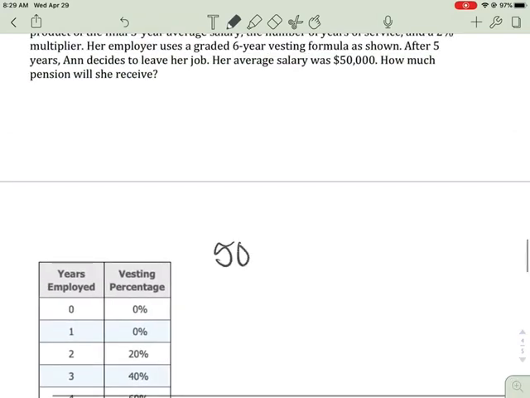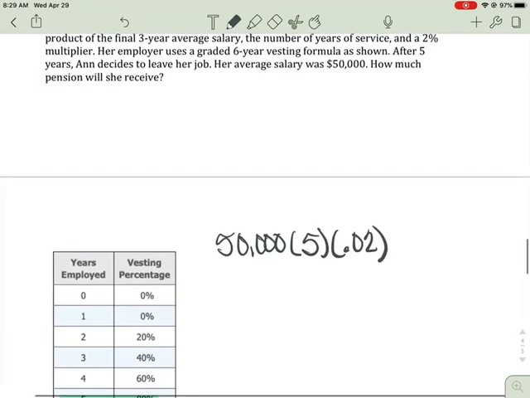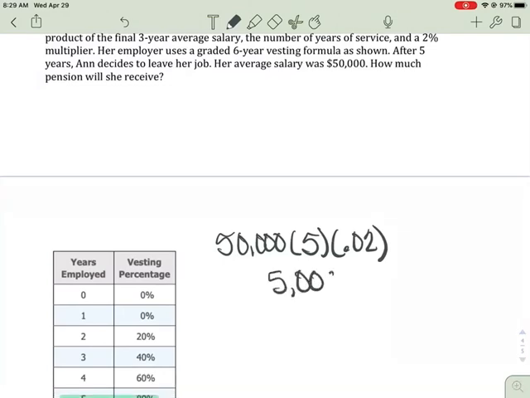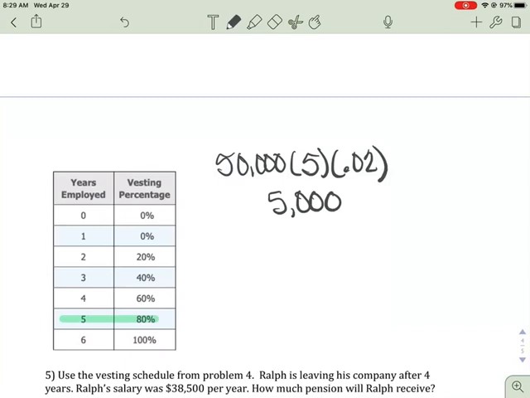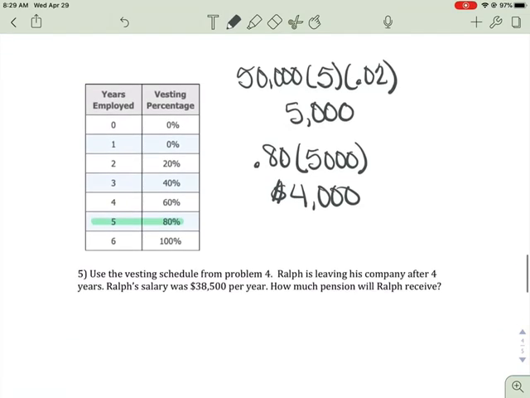We're going to do the 50,000 times the number of years she was there, which is 5, times the 2% multiplier. So we get $5,000. That's how much she would get if she stayed. But because it's only 80%, we're going to take 80% of that. When we do that, we get $4,000. So her pension is only $4,000 because she wasn't there long enough to be fully vested.